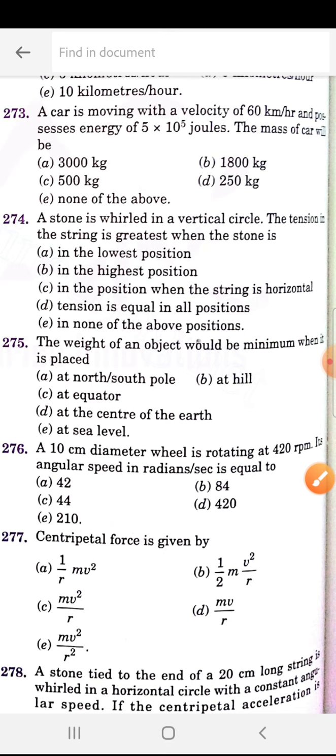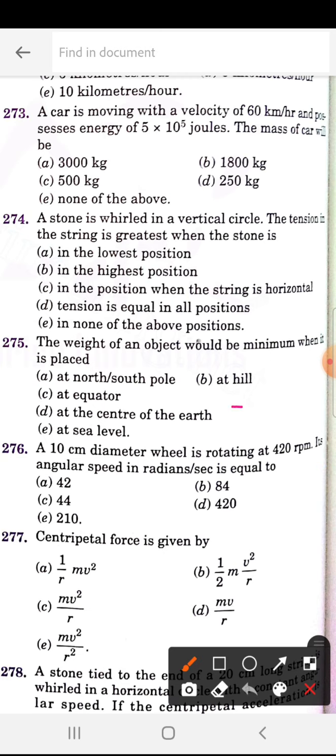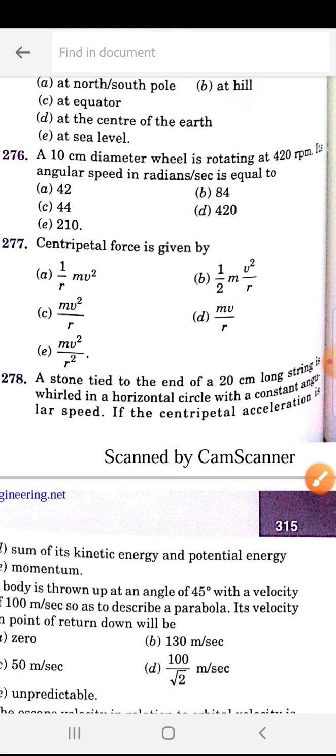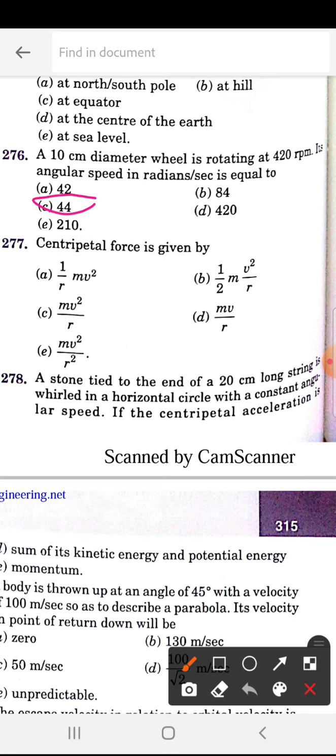The weight of an object would be minimum when it is placed. So 275 is D, at the center of the earth. Okay. A 10 centimeter diameter wheel is rotating at 420 rpm. Its angular speed in radian per second is equal to. So 276 is C. That is 44.